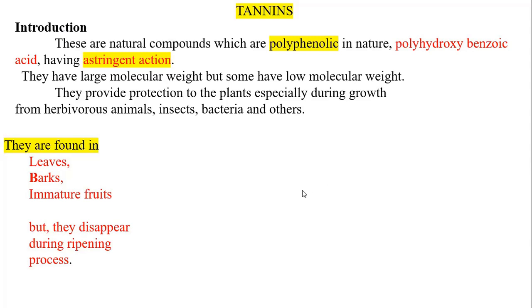So these are the compounds. Why do we use them, or where are they found? They are found in leaves, bark, or immature fruits. In these, we observe tannins. The concentration of the tannins is higher when the fruits are unripened. Depending on the maturity of the fruit, the concentration of the tannins goes on decreasing. So these are the parts where you observe the tannins.